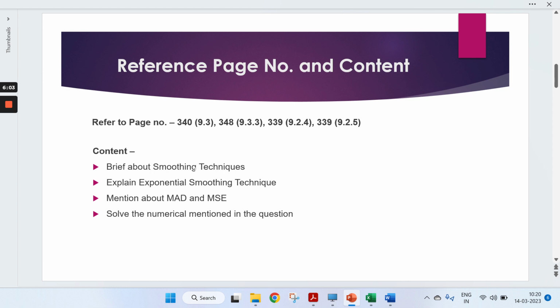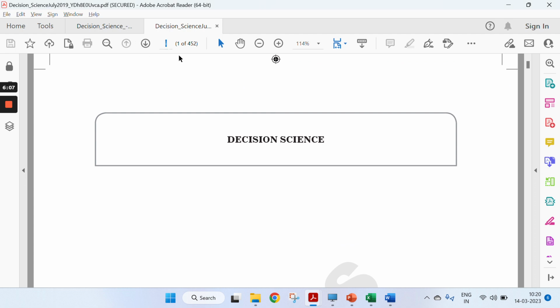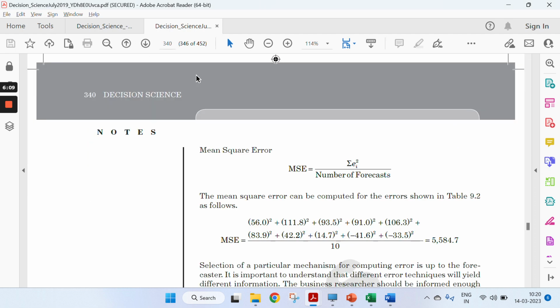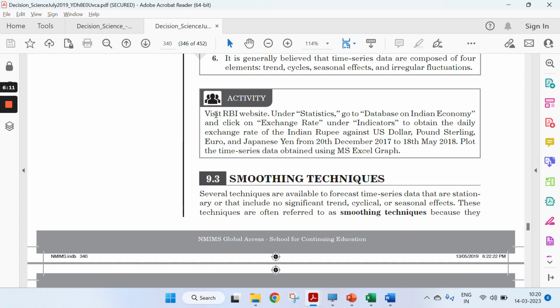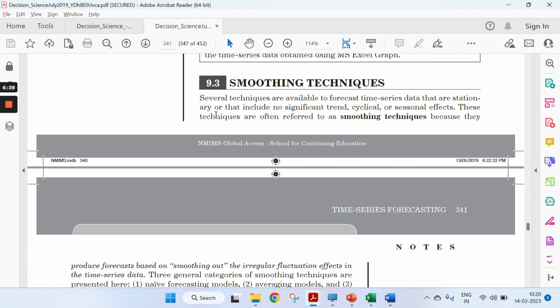Firstly you need to brief about the smoothing techniques. So going to page number 340. You can't directly jump to the exponential smoothing. Firstly, you need to brief what the smoothing techniques are, right? Where we are not having any significant trend or cycles or seasonal effect, those are known as the smoothing techniques, right?